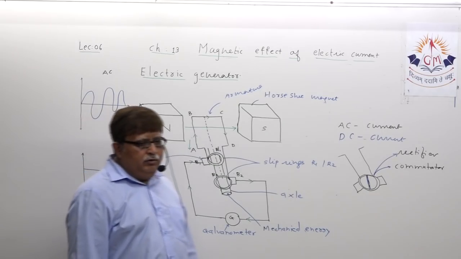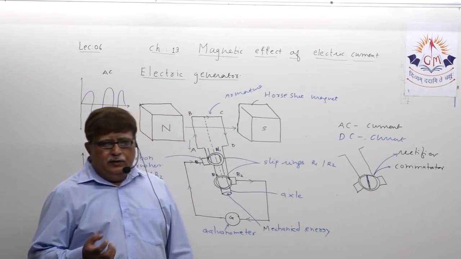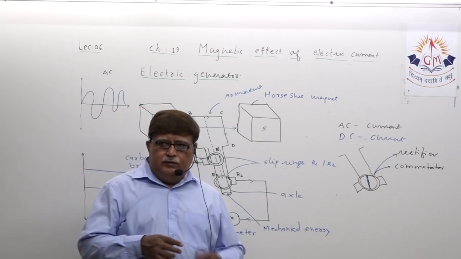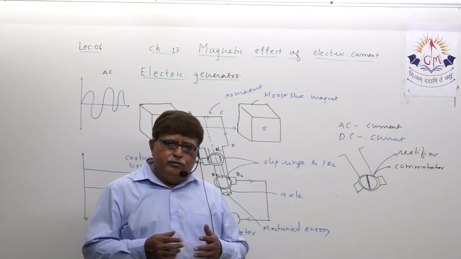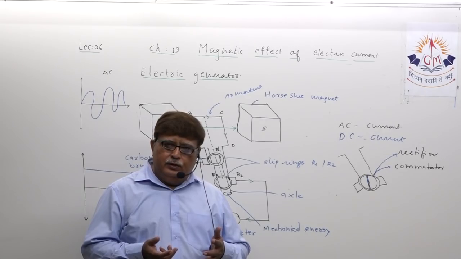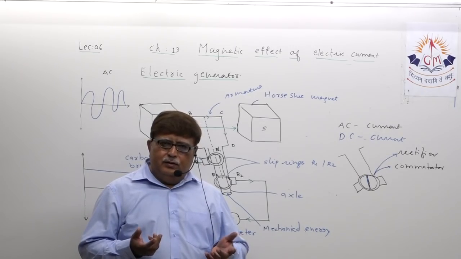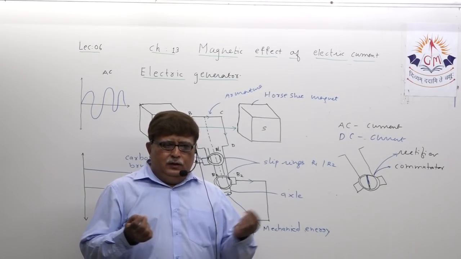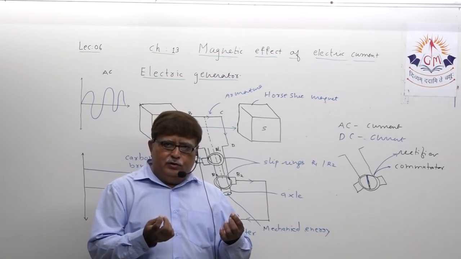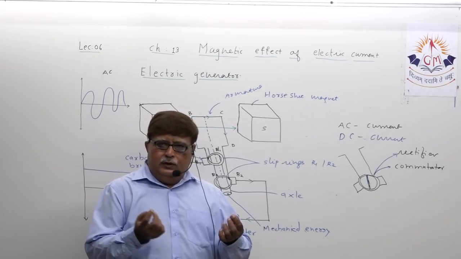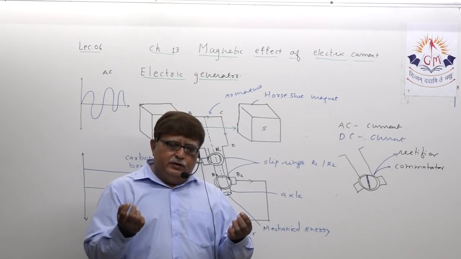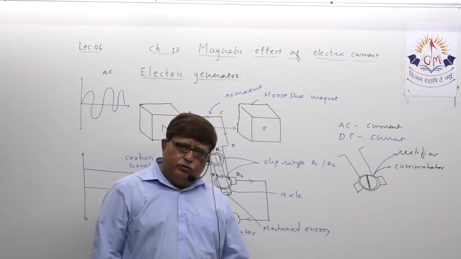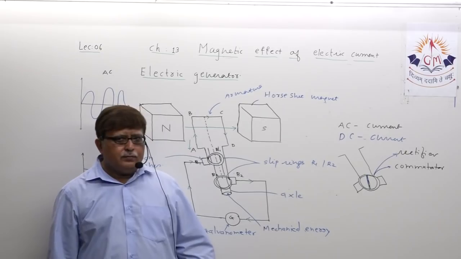Understood? One more thing, dear student, in our material also in SLP I have given the question: mention two ways of producing electric current in a coil. You know that you can keep a bar magnet beside the coil, move the bar magnet and keep the coil stationary, or keep the bar magnet stationary and move the coil, and electric current can be produced. That is one way.